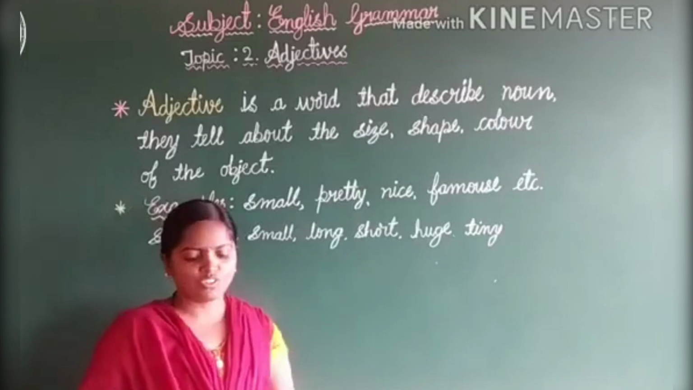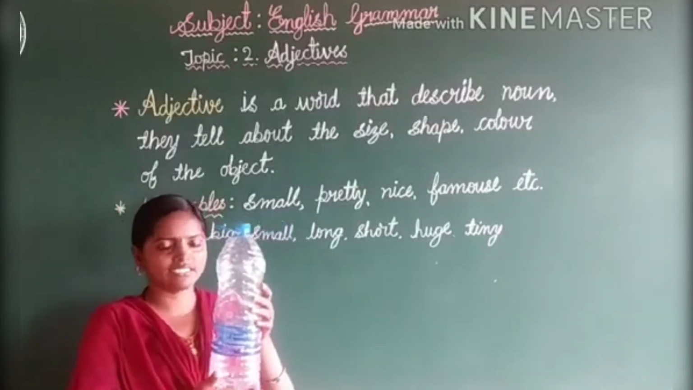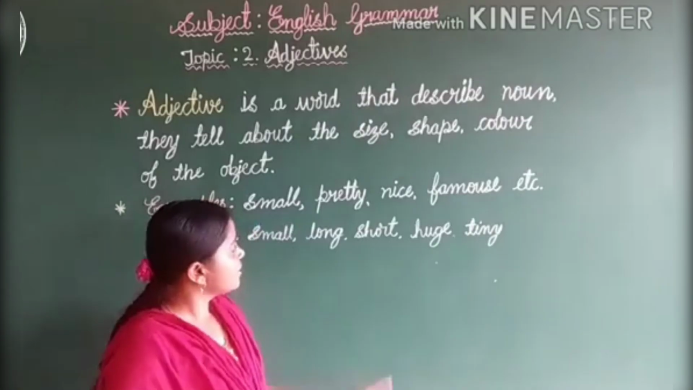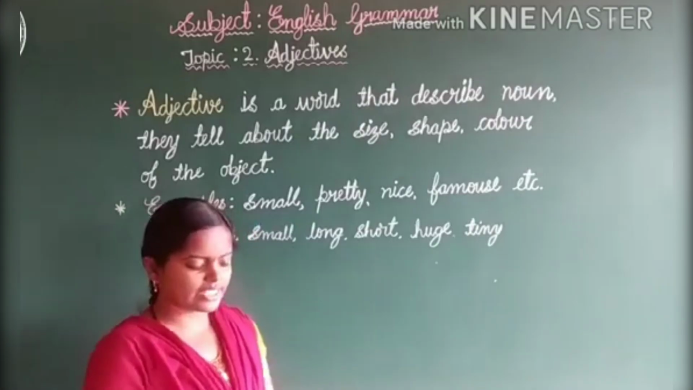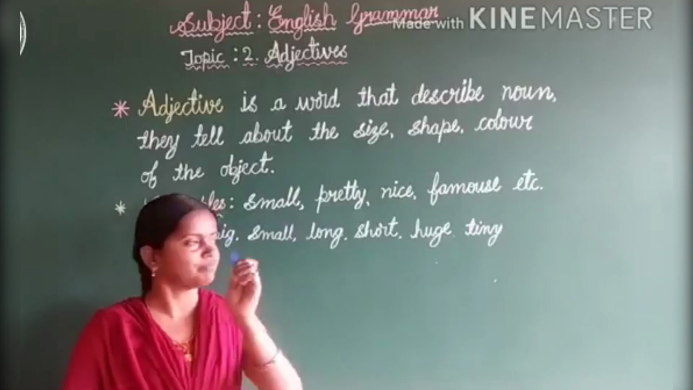Next, long. You know already, right? See, this bottle is long in size, right? Fine. Now, short. See, this pen cap is very short. This is a short cap.